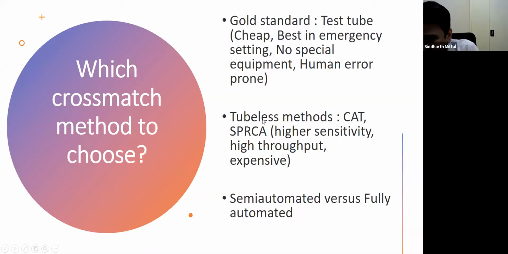And to decide among these tubeless methods, whether we should go for semi-automated versus fully automated, this can only be decided by the user department based on the workload. If the workload is small initially, then a semi-automated method will do. Although with a semi-automated method, a lot of manual work will be required, and that is prone to human error. But again, if the workload is small, you should go for semi-automated. But if there is high workload, it will be better if a fully automated system can be adopted, as it will definitely eliminate human error and give good results.